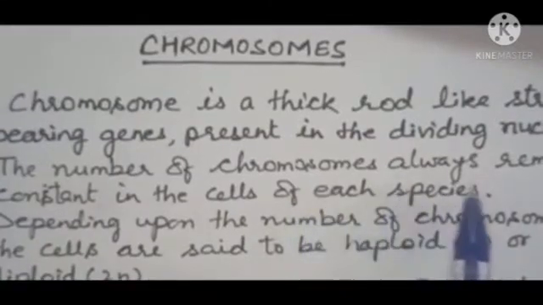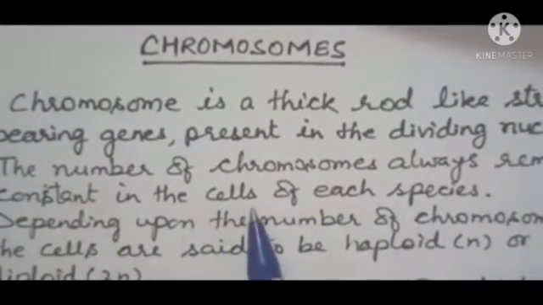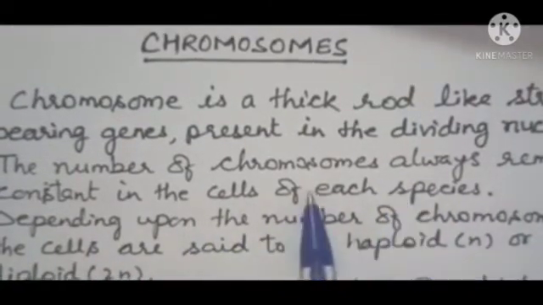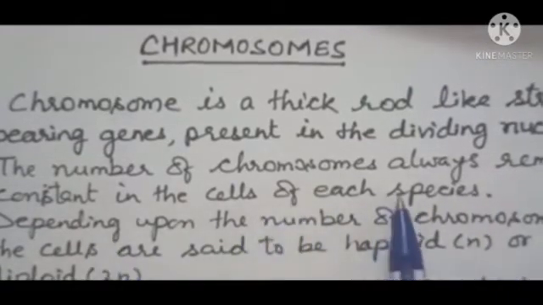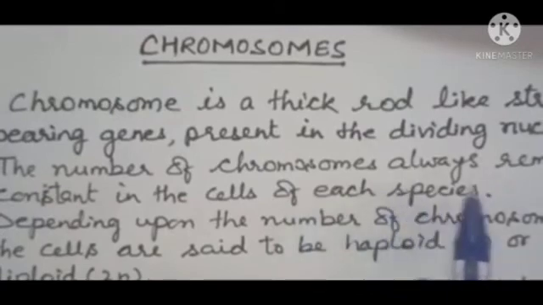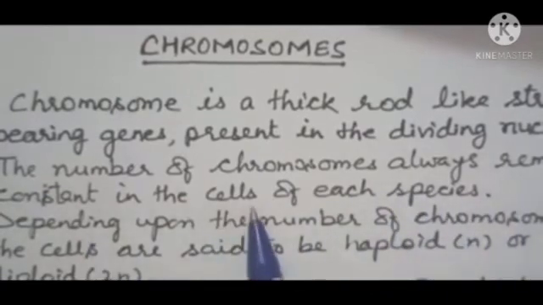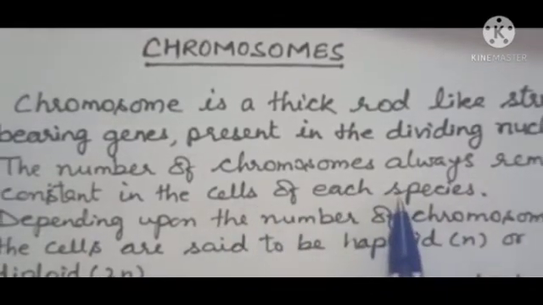Now the question is, what is a chromosome? A chromosome is a thick rod-like structure bearing genes, present in the dividing nucleus, and the number of chromosomes always remains constant in the cells of each species. In human beings, there are 23 pairs of chromosomes.